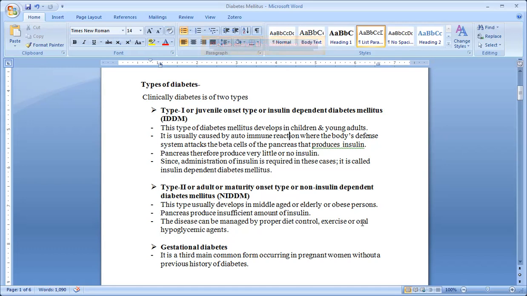Okay, it is oral, but insulin we can't give orally. Insulin we have to give by subcutaneous injection, because it will not last longer orally. So keep in your mind, insulin we give by injection subcutaneously, and this type 2 or adult or maturity onset type of diabetes mellitus we can control by oral hypoglycemic agents.